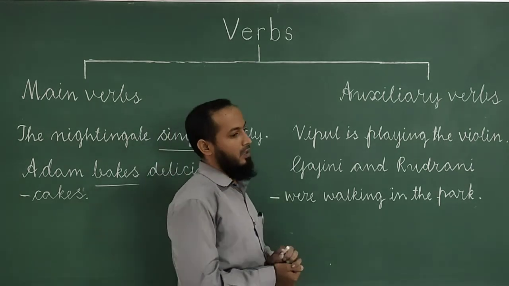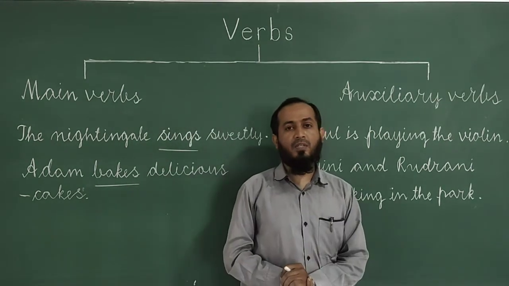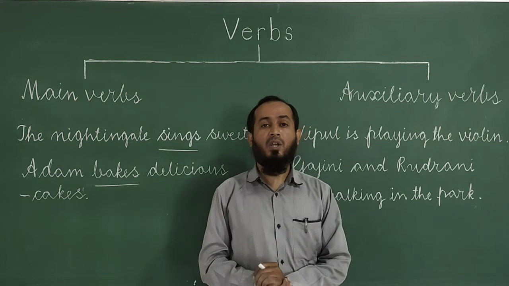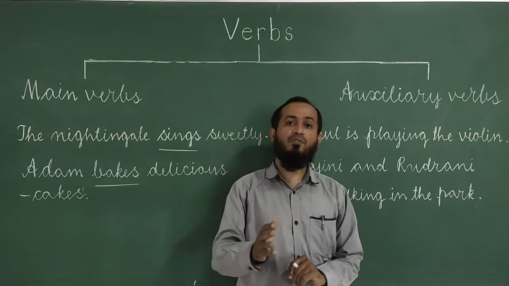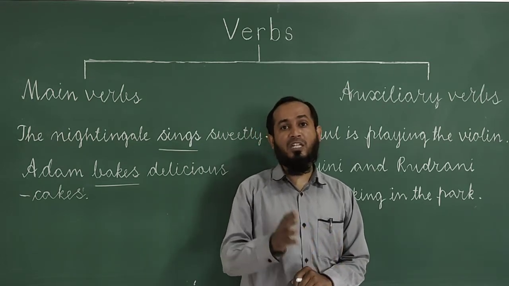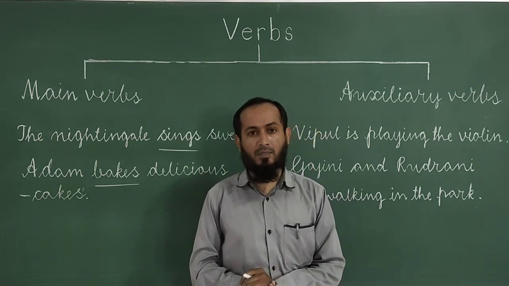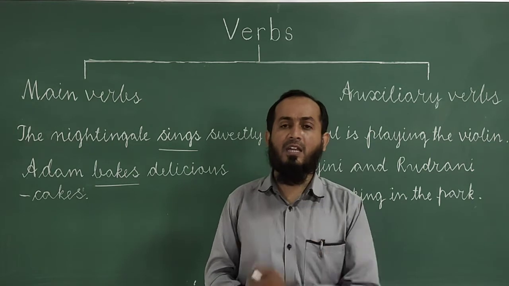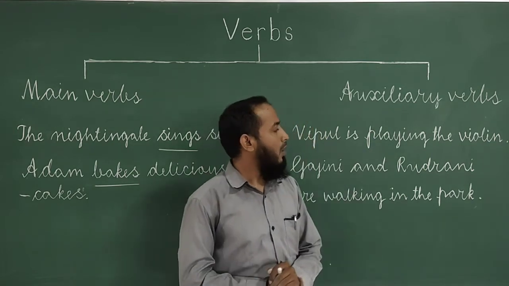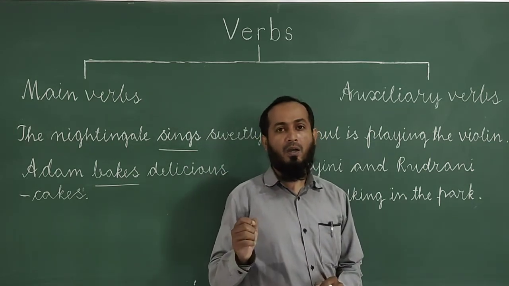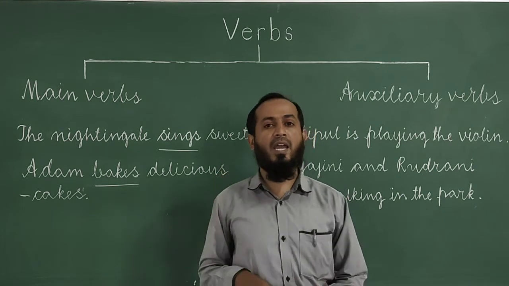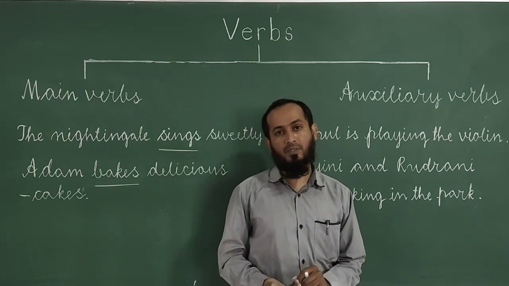Auxiliary verbs are verbs which are used before the main verb to show different tense forms. And let me give some more clarity about auxiliary verbs. Auxiliary verbs are also known as helping verbs.